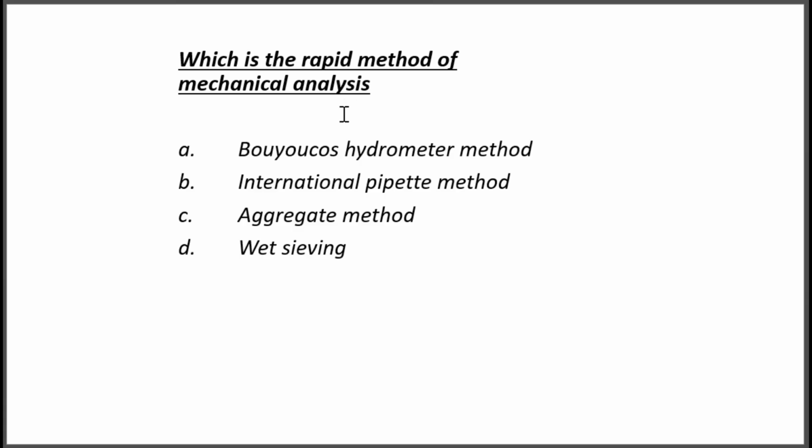Option A, Boyko's hydrometer method. Option B, international pipette method. Option C, aggregate method. Option D, wet sieving. So here the correct answer is Boyko's hydrometer method.